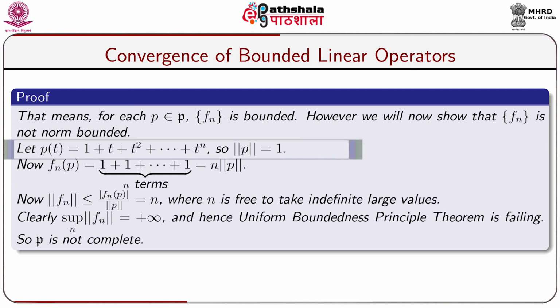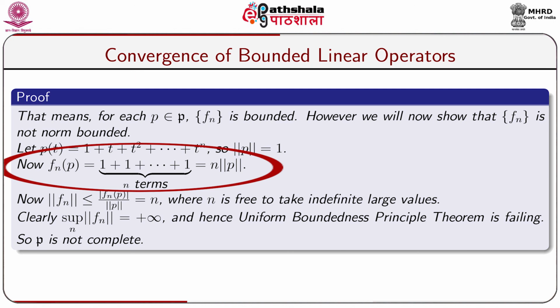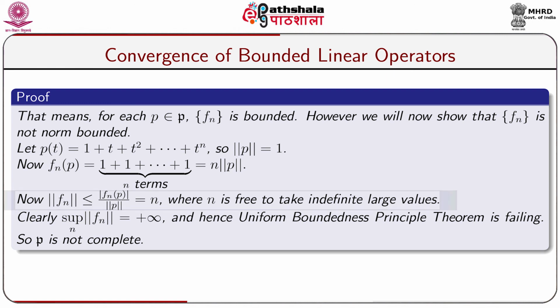As an example, let us take a polynomial p(t) equal to 1 plus t plus t square plus dot dot dot plus t to the power n. So, norm of p equal to 1, because all the coefficients in this polynomial are equal to 1, and the norm is taken as the maximum of modulus of the coefficients. Here the coefficients are 1. Now, fn(p) equal to 1 plus dot dot dot plus 1, n terms, is equal to n into norm of p. Now, norm of fn is greater than or equal to modulus of fn(p) divided by norm of p, because p is not a 0 polynomial, and which is equal to n, where n is free to take indefinitely large values.